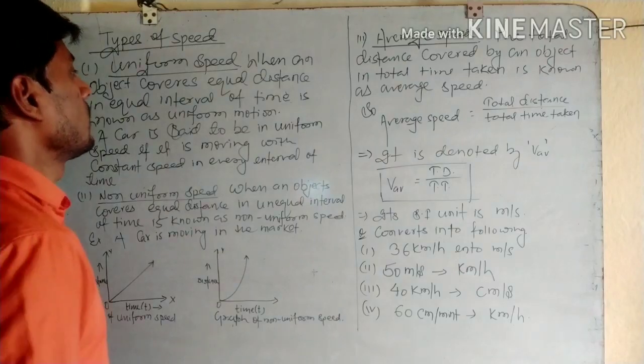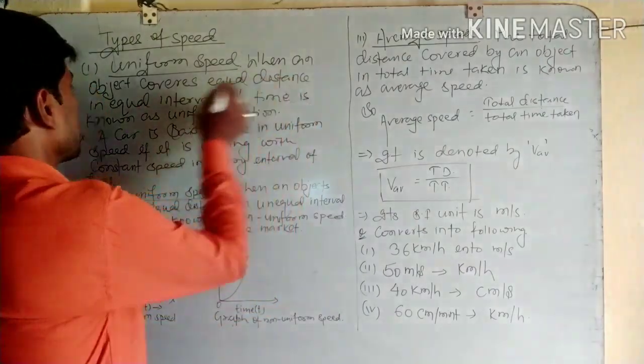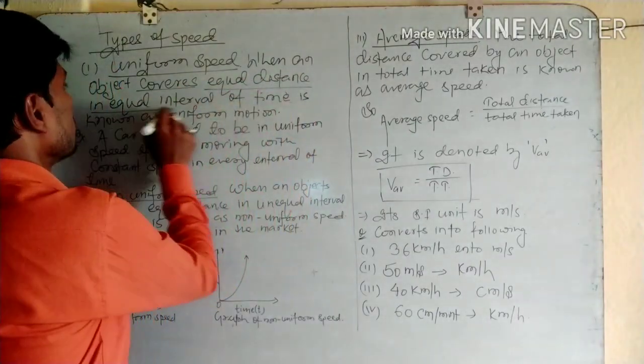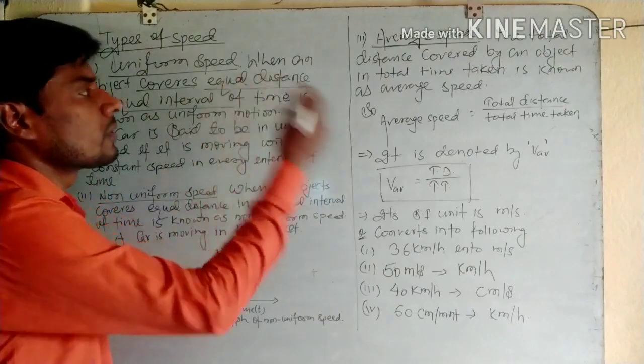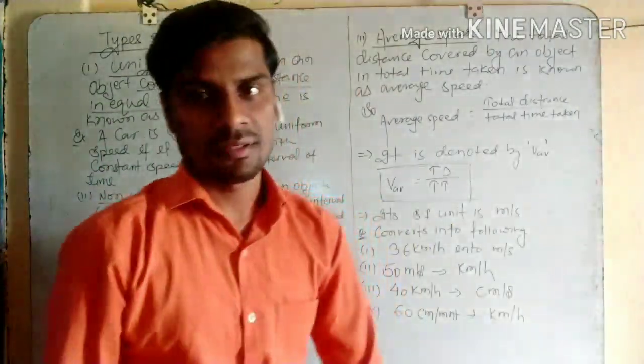Let's see one by one. What is uniform speed? When an object covers equal distance in equal intervals of time. It is similar to uniform motion.